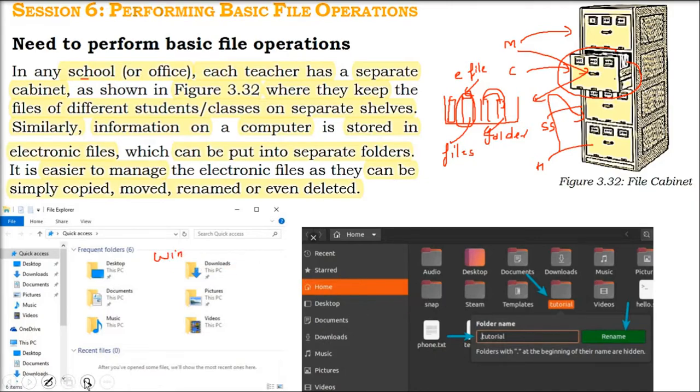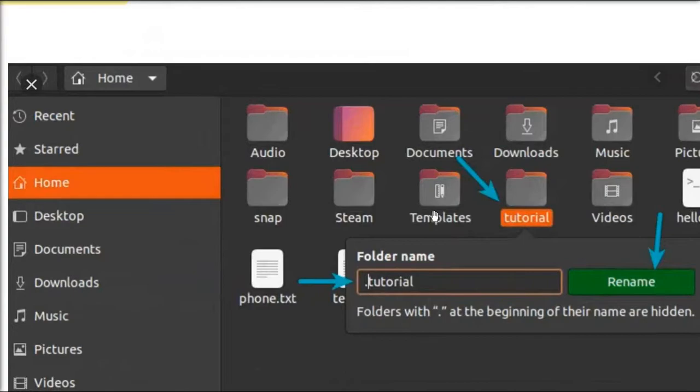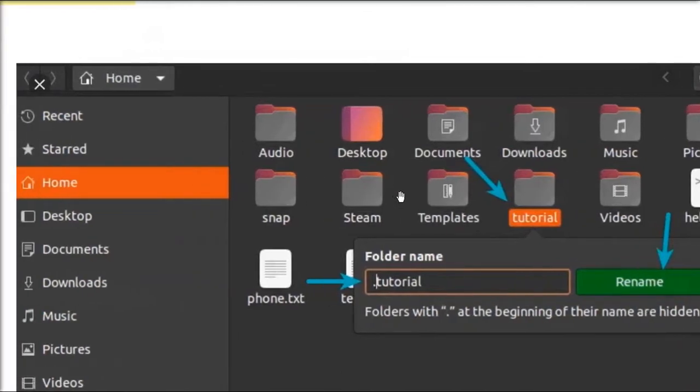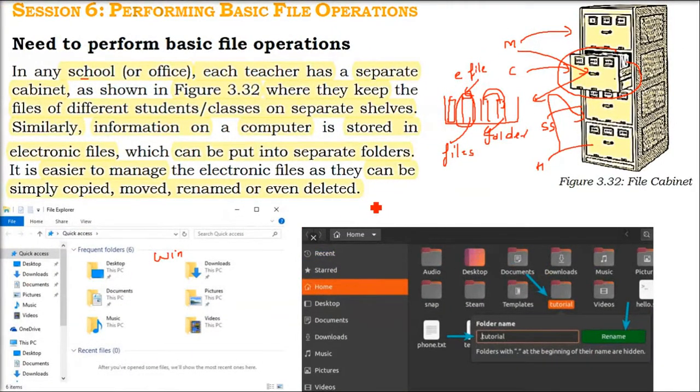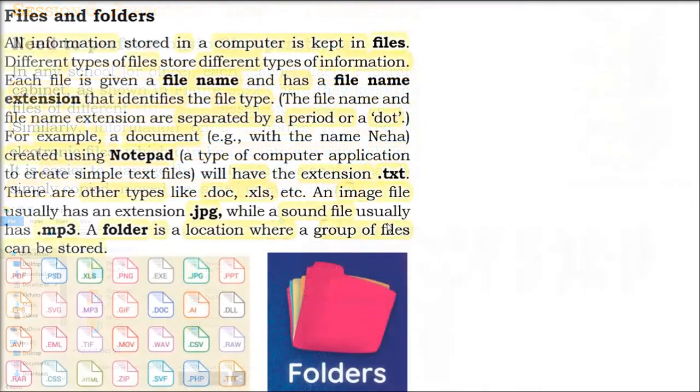So this is an example of the Windows file and folder scheme, and here it is Linux. Basically we are talking about the Ubuntu operating system. So here also we have different folders, and you can see these icons look like folders, and there is a file outside also, phone.txt, which you see here. So multiple files, actually innumerable files, can be put inside a folder.